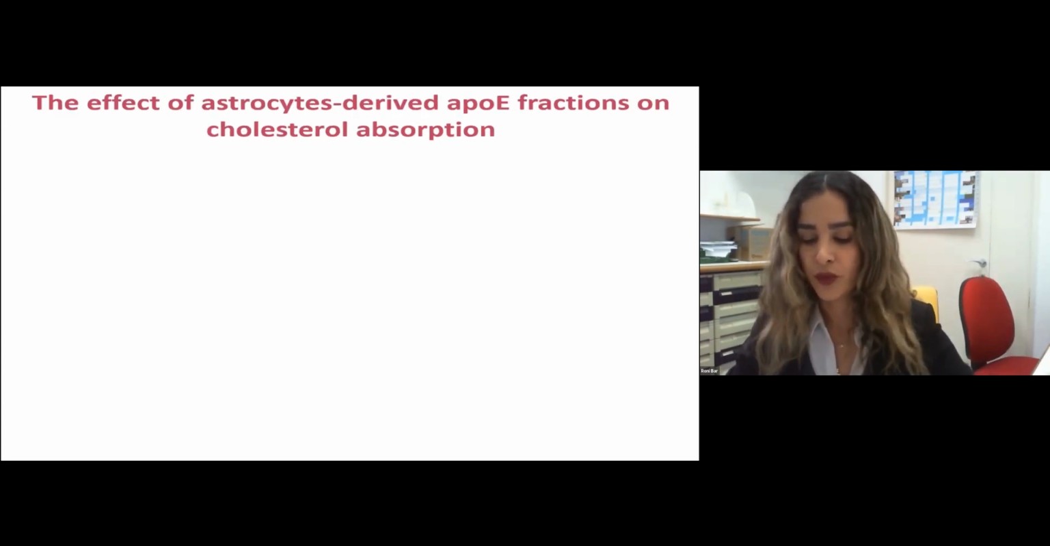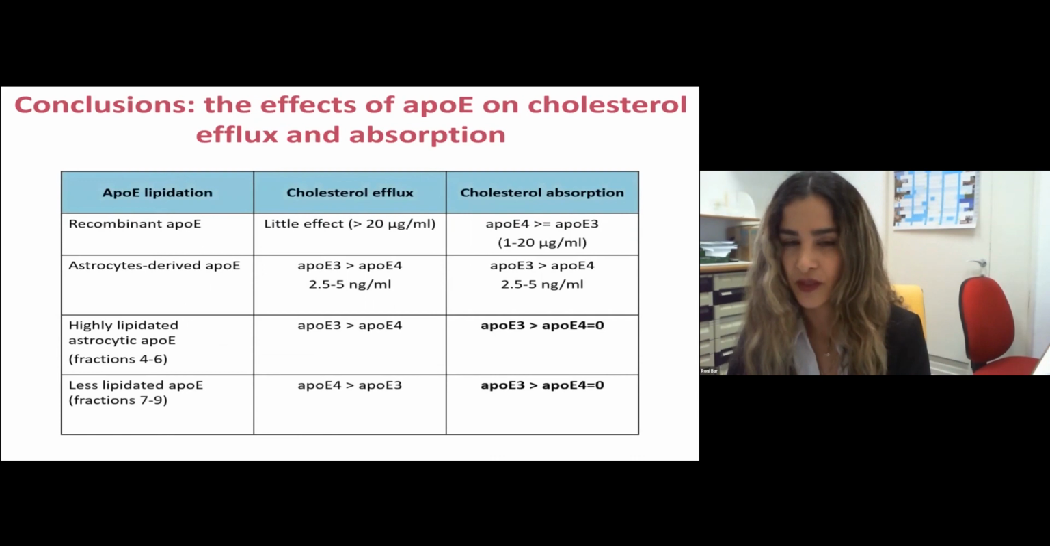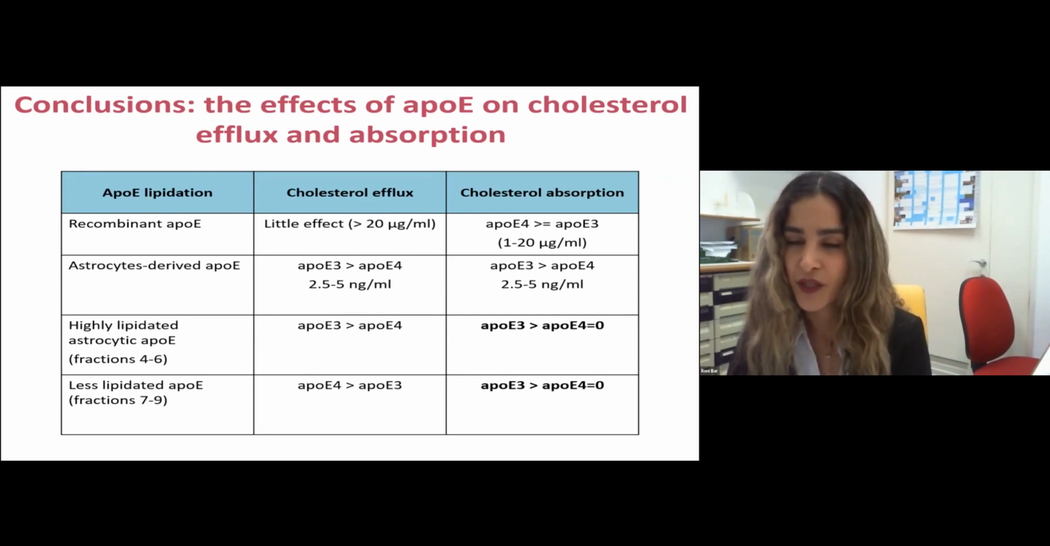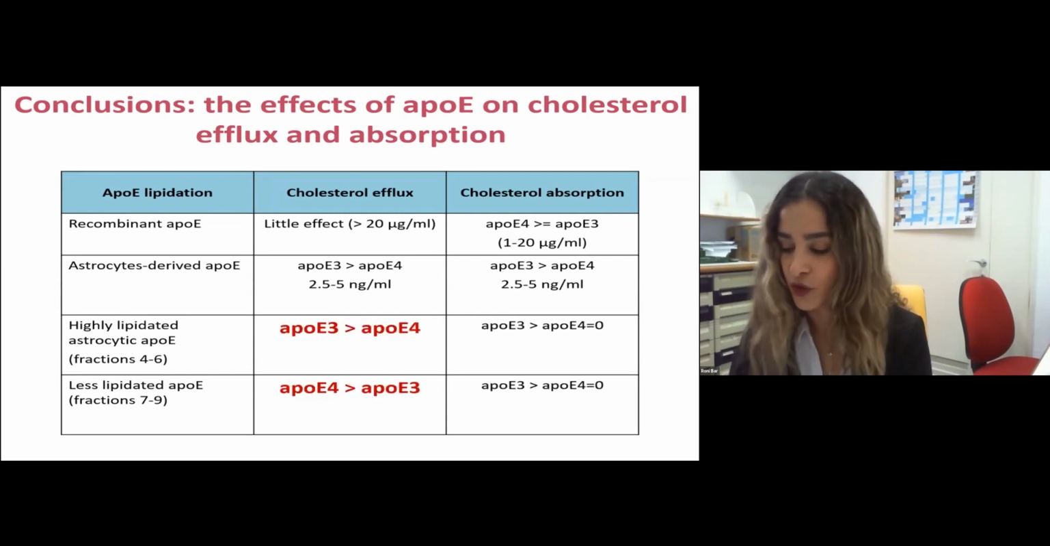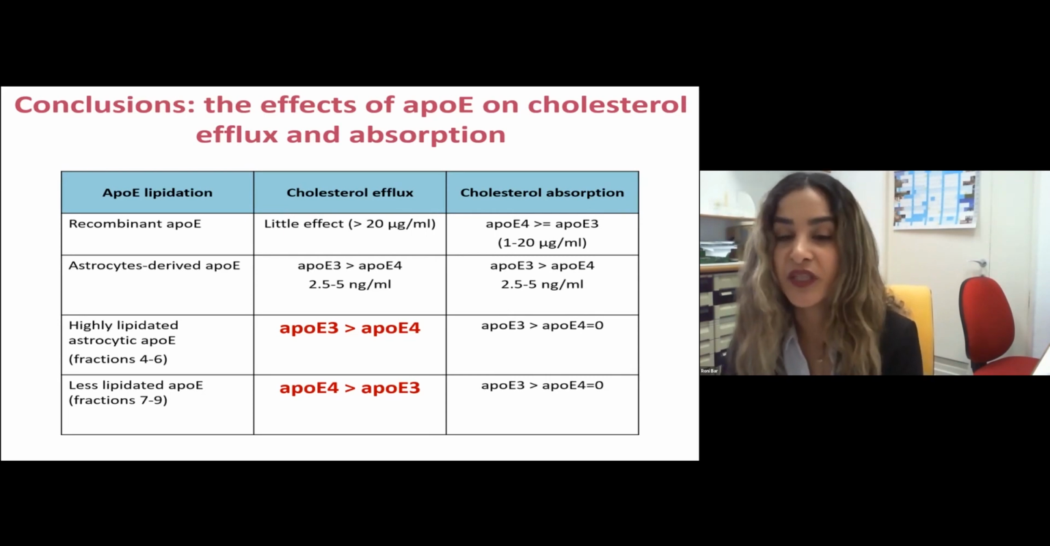When we continue to cholesterol absorption, we can see that ApoE3 fractions absorbed well into neurons, and this ability diminishes in the heavier fractions, while ApoE4 levels remained unchanged. Okay, so the conclusion from the absorption is that in both highly lipidated astrocytic ApoE and less lipidated ApoE, ApoE3 is higher than ApoE4. And so far, the overall conclusion is that in cholesterol efflux, the isoform specificity is determined by the extent of lipidation of ApoE.